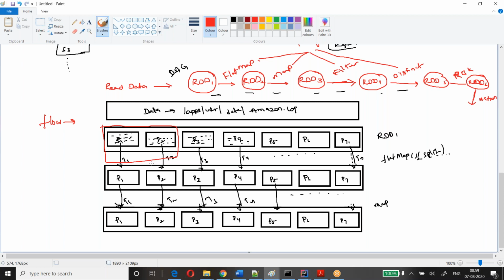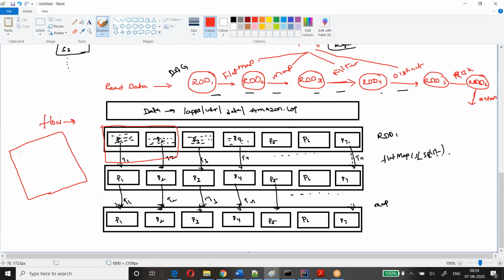So how will the executors be created? Executors are child JVM processes, small Java processes. Executor is nothing but a small Java process. Let's say I have one very big machine, one big data node.